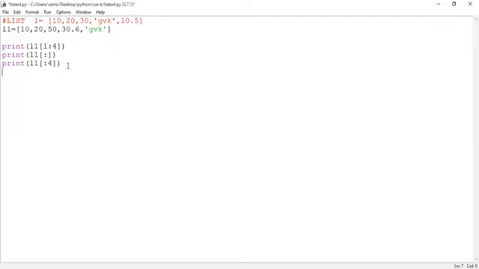Now suppose I am not mentioning the end index, but mentioning the beginning index. Can you guess the output of this statement? 20, 50, 30.6, GVK. It starts from the beginning index, which is 1. So it starts from the 20 element and considers up to the last element which is part of the list. What's the last element? GVK. So it starts from 20 and ends with GVK. So 20, 50, 30.6 and GVK will be displayed upon the user screen. Is it clear?